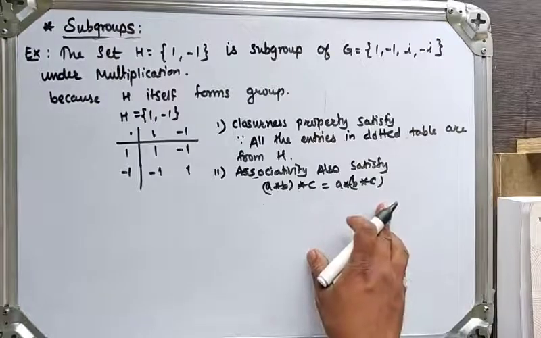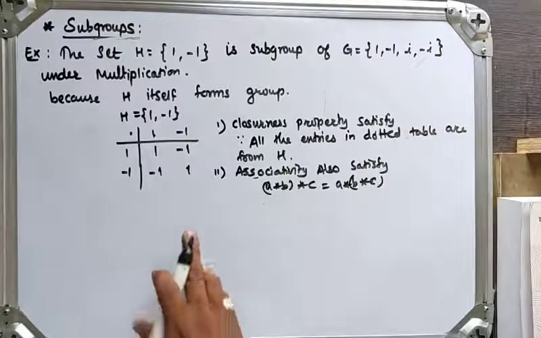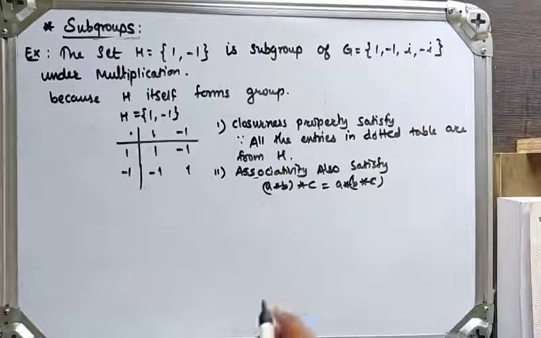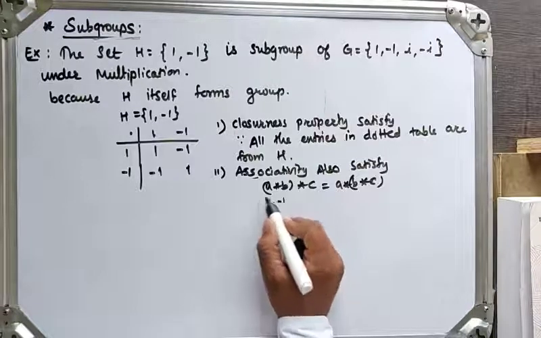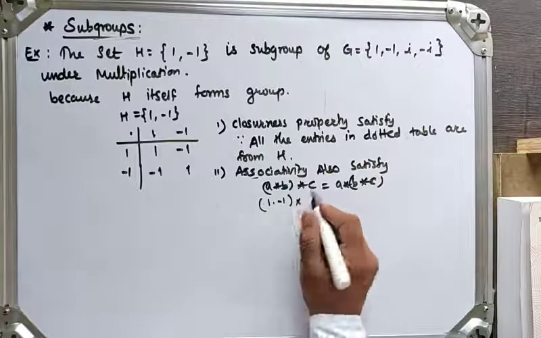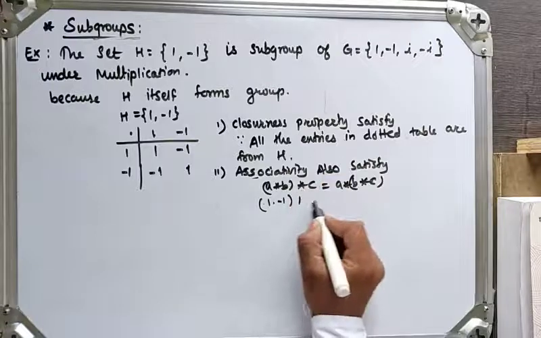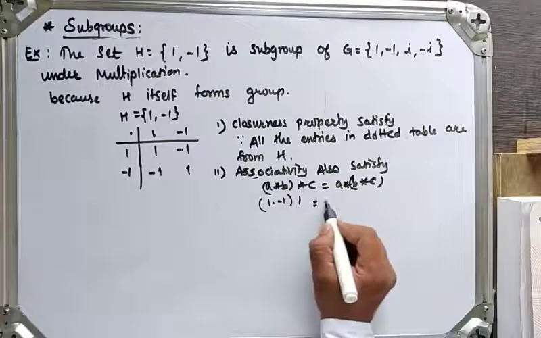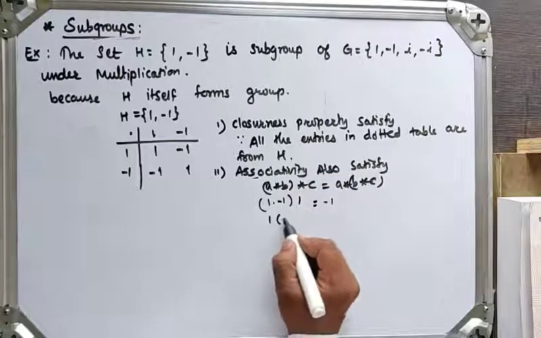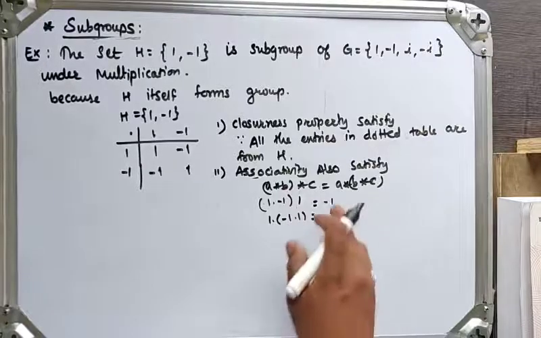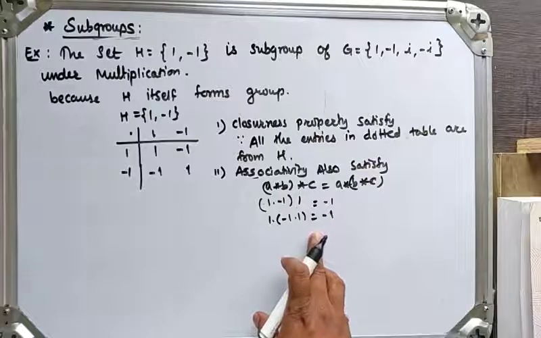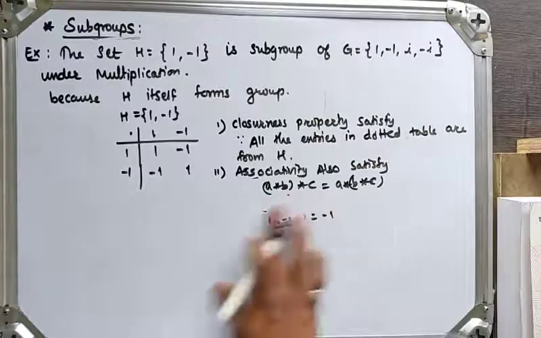This means H is associative. Taking 1 into -1 into 1, both ways give -1, so LHS and RHS are equal, which means the associativity property is satisfied.